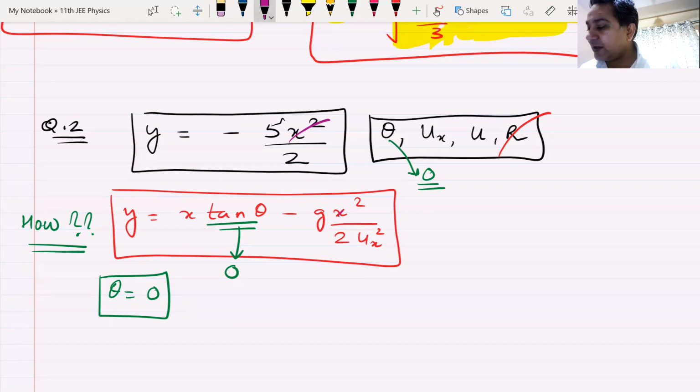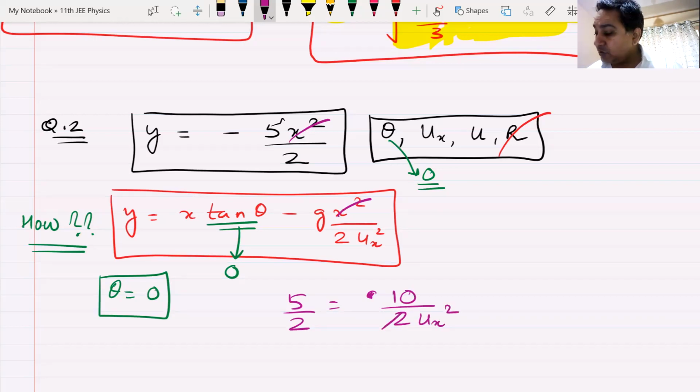X square compare. So on the left hand side, on the top side, I have 5 by 2. And here I have g. g is 10. So let us write 10 by 2 ux squared. I am comparing it correctly. The 2 goes away, and my ux squared becomes 2.